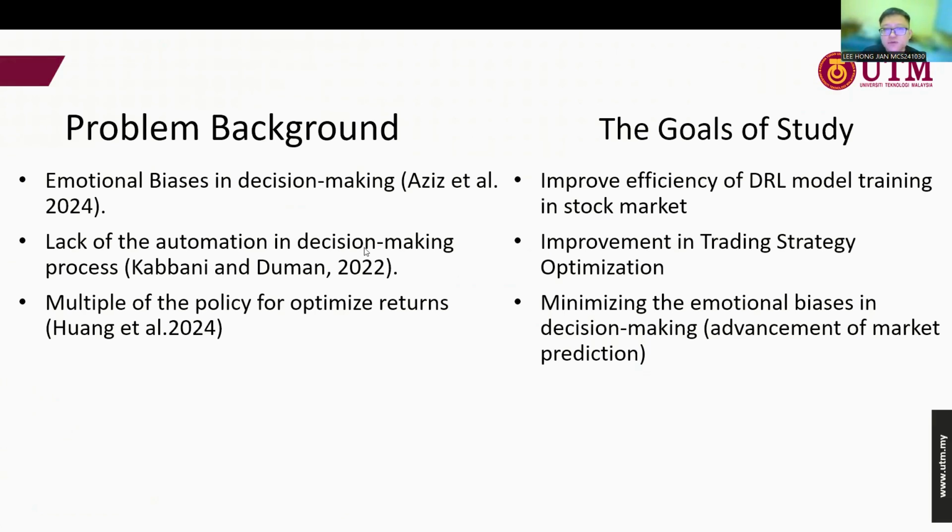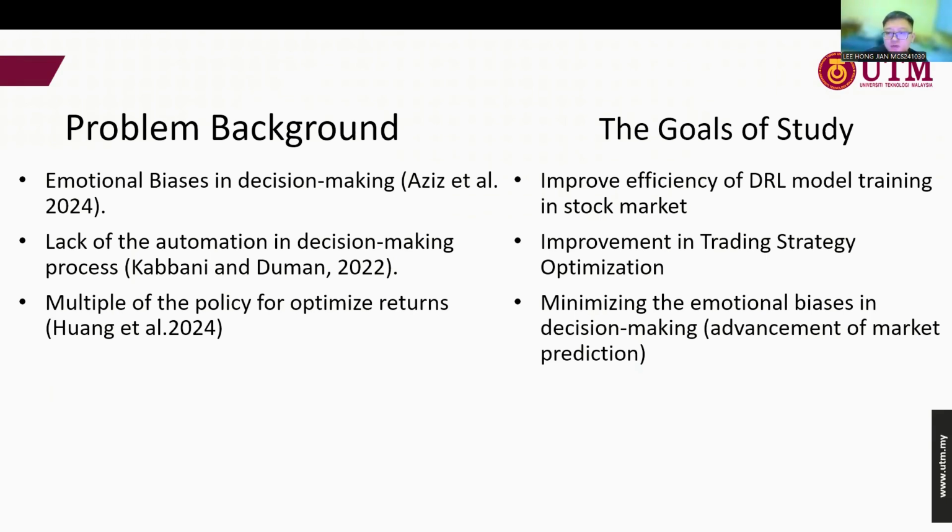So the problem background of the research is emotional bias in decision making. As we know, humans are not perfect. So the decisions made by humans will be affected by sentiment, which means being overconfident, overreacting, fear of loss, and so on. This kind of sentiment will affect decision making in trading, which will lead to a loss in the profit of the trading.